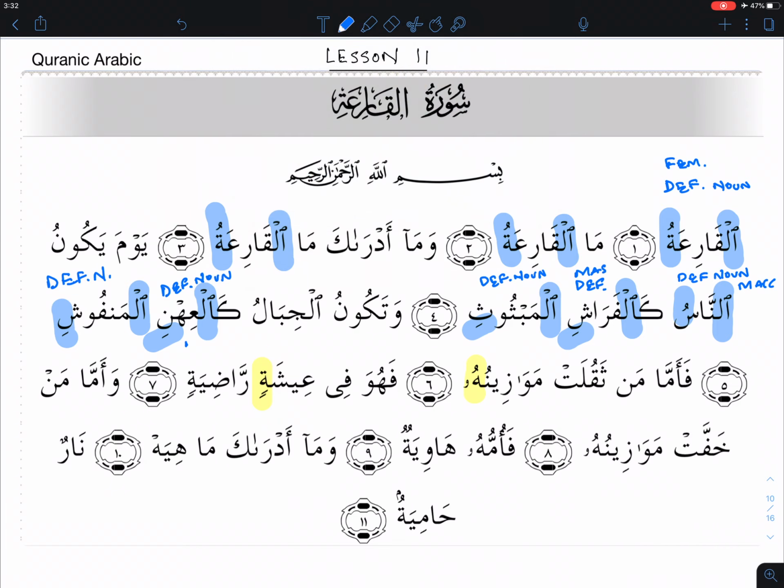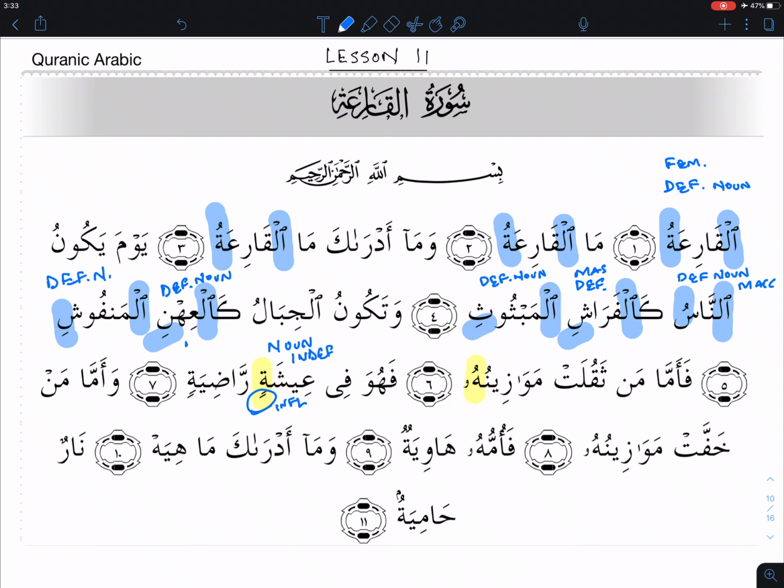And moving to this one here, starting again from the 6th ayah, فَأَمَّا مَنْ ثَقُلَتْ مَوَازِينُهُ فَهُوَ فِي عِيشَةٍ. So عِيشَةٍ here, what is this? We've only learned noun, but is this a noun? That's the question, and the answer is, it's a noun. And it's indefinite. Why? Because it has the tanween here that we have been talking about. And it's in its influenced state. It's influenced because it's not carrying the two dhammas, which would be the natural condition we said.